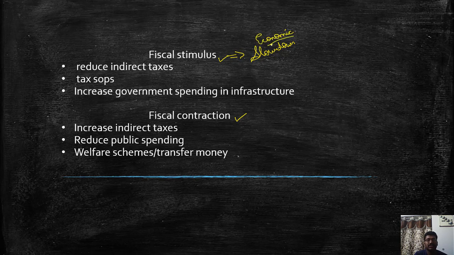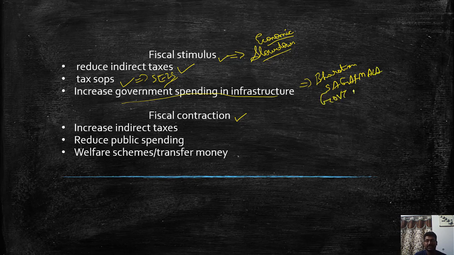So for the economy to be boosted, what the government should do, it should reduce indirect taxes so that the people will have high disposable income and high savings and investment. So the government gives a lot of tax stops for SEZs to attract companies to invest, and it also increases the government spending in infrastructure. Like, suppose the present government is investing in Bharatmala projects, Sagarmala. So all these are aimed at increasing the government expenditure in infrastructure.